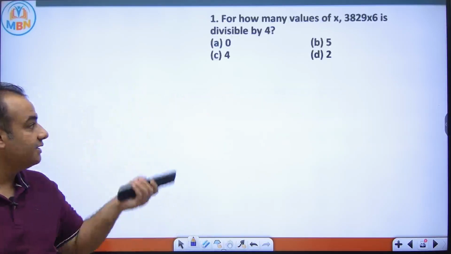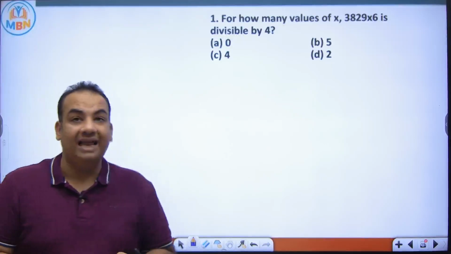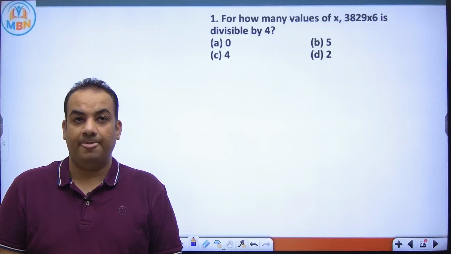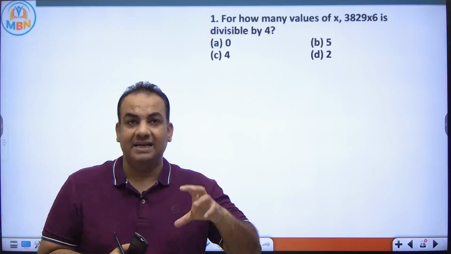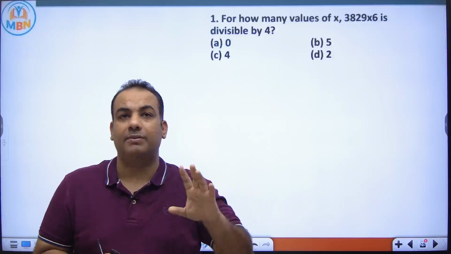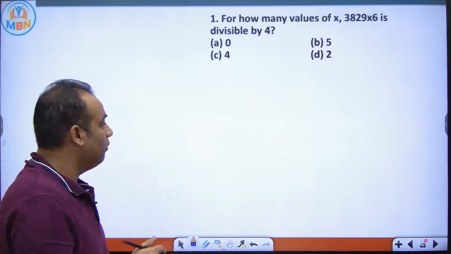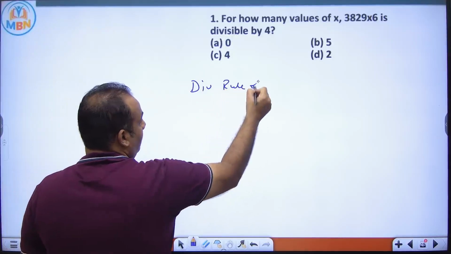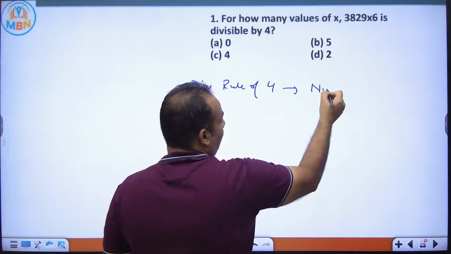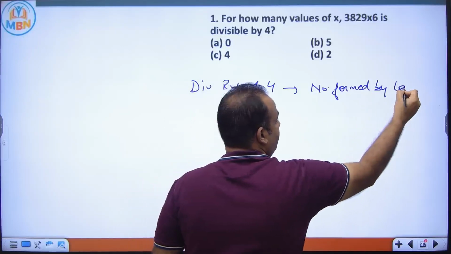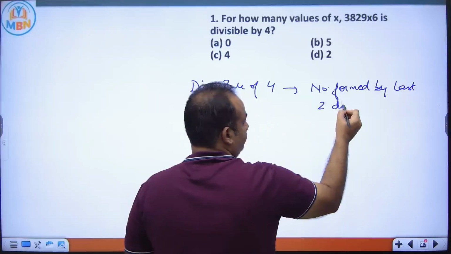Now see this. For how many values of x is 3829x6 divisible by 4? When they give you a question like this, the first thing that comes to your mind is the divisibility rule of 4. What is the divisibility rule of 4? The number formed by the last 2 digits.